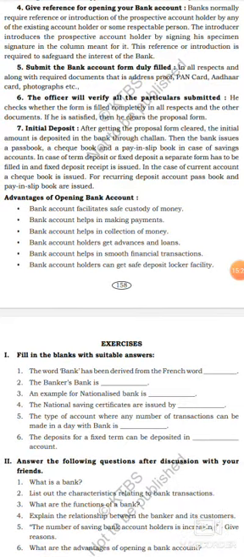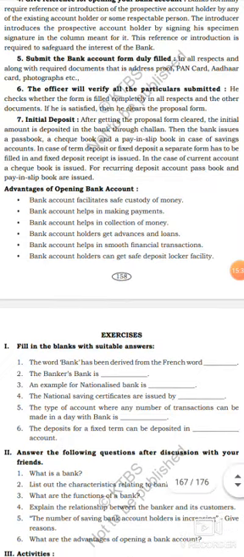Got it? After verifying the particulars, the banker will ask for the initial deposit. After getting the proposal form cleared, the initial amount is deposited in the bank through challan. Then the bank issues a passbook.